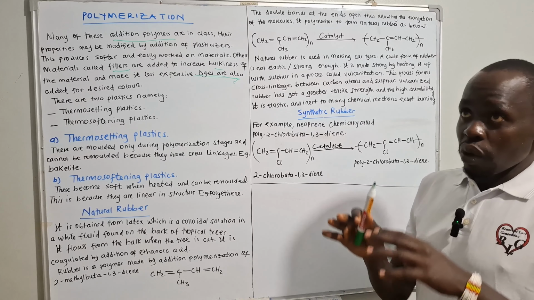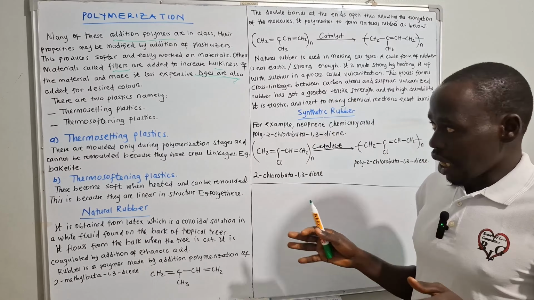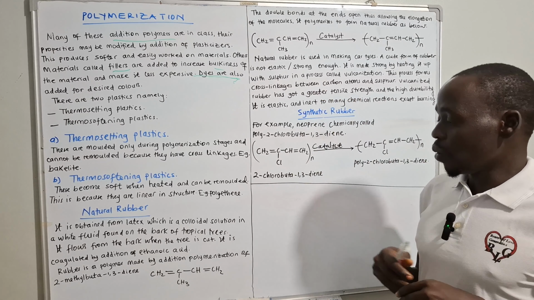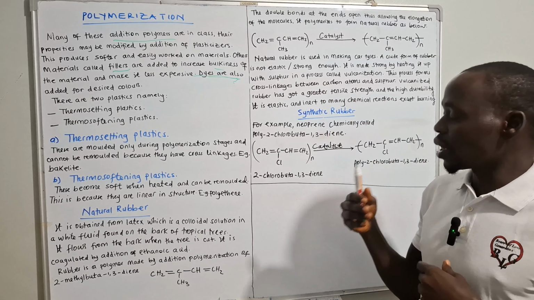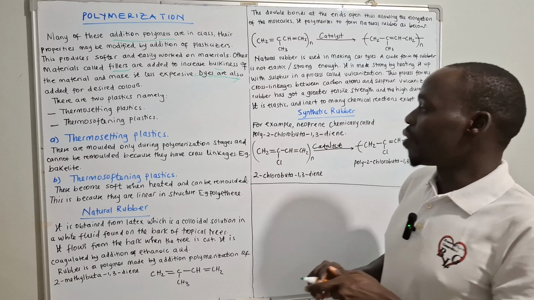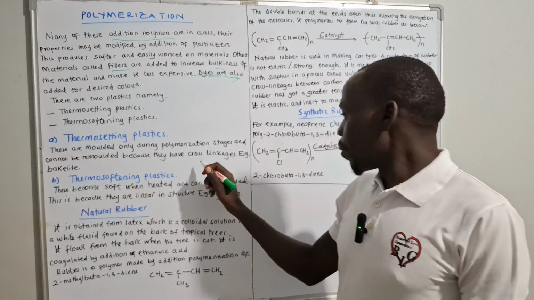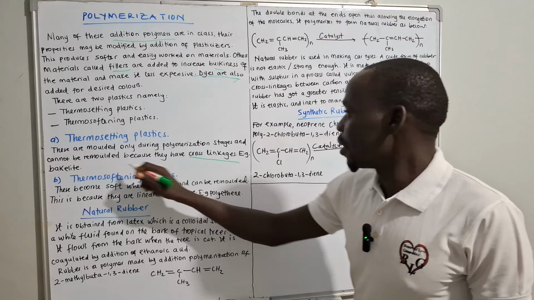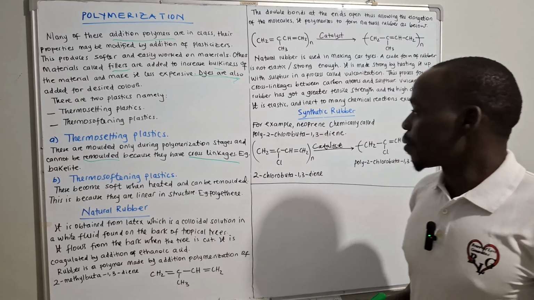After producing that plastic, if you try to work on it again, it will break, and you cannot make another form from it. So no remolding. Why? Because they have cross linkages.